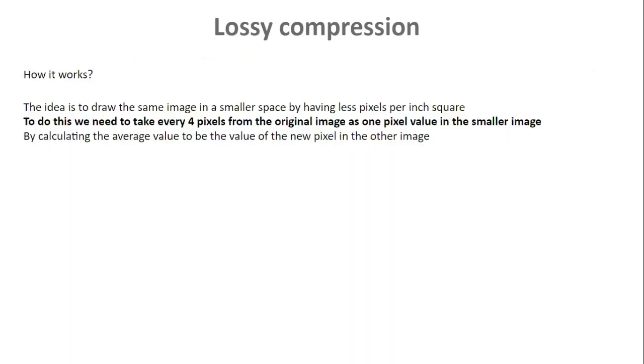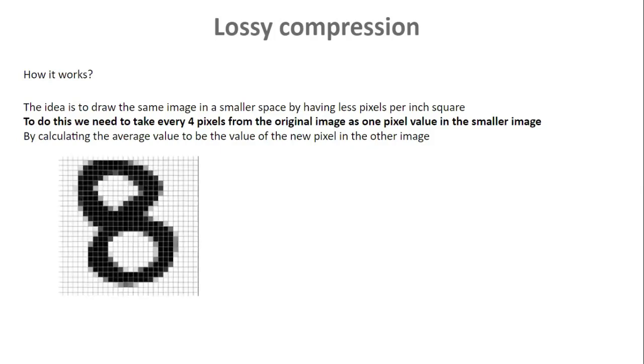Lossy compression works by taking a group of pixels in the original image, calculating the average, and then converting the value of this group of pixels into one single value that will be the value of the pixel in the smaller image.